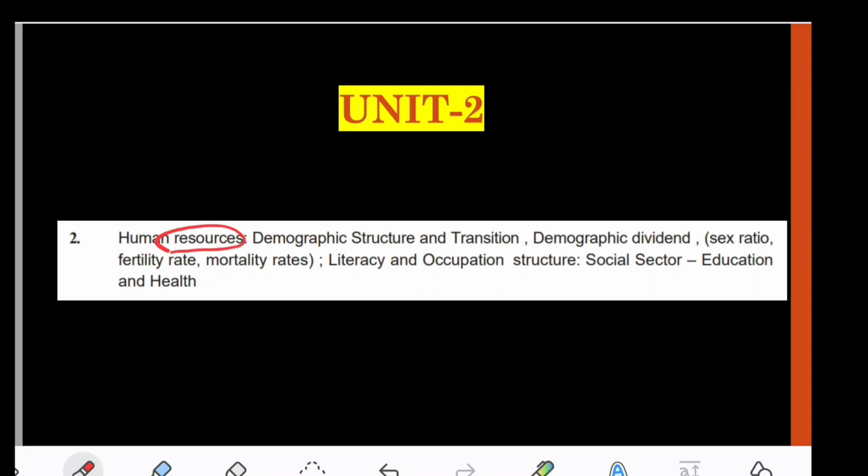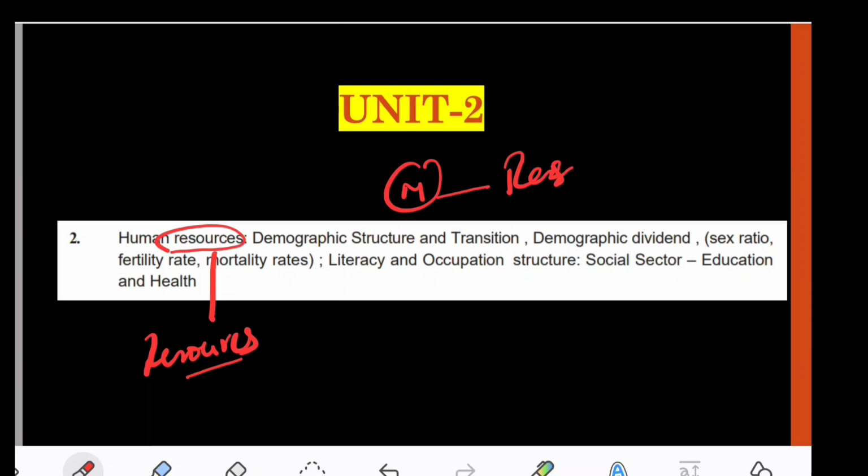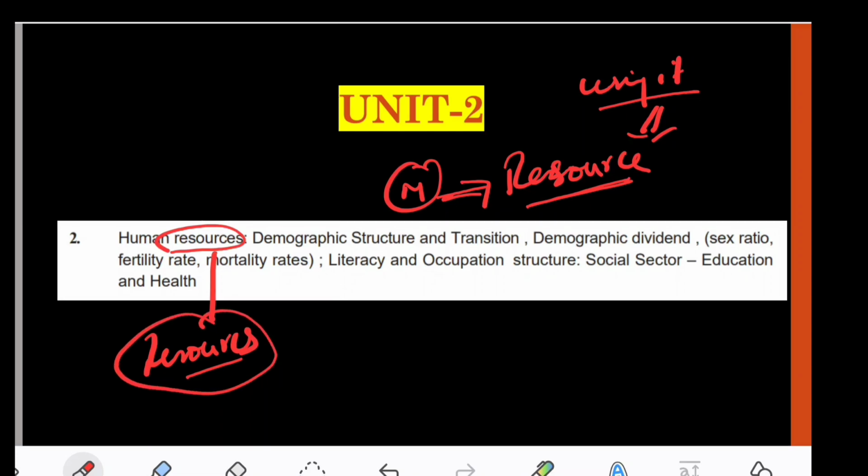Human resource is nothing but this: when you are born, you are called a human resource. You are just a resource. As you know, we also have minerals, and a mineral is also called a resource. Anything by using which we can make our life better is called a resource. With the help of minerals we make utensils, we make iron, we make manganese, we have coal as a combustion fuel, and so on. So minerals are also a resource. In the same way, humans are also a resource.